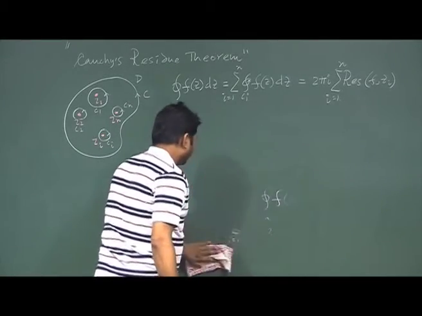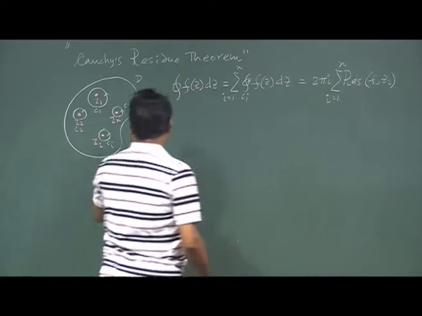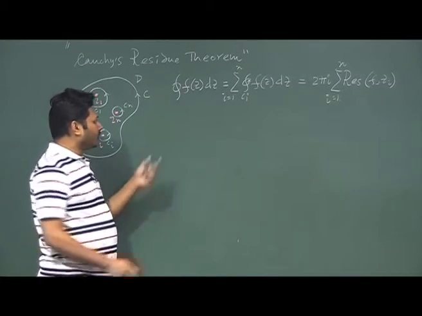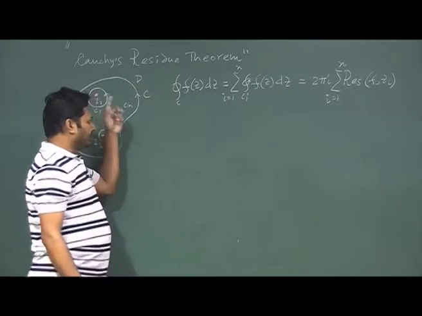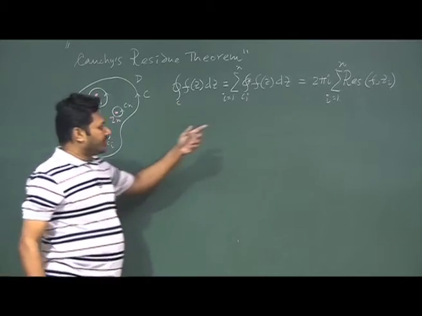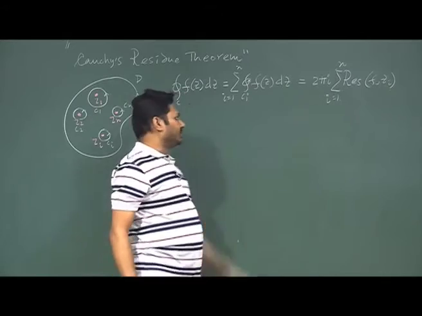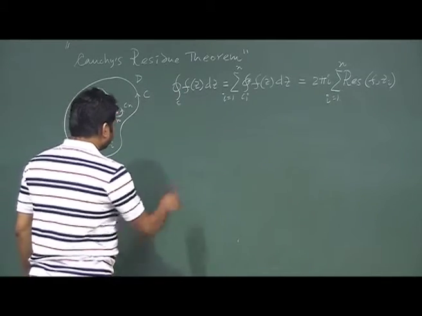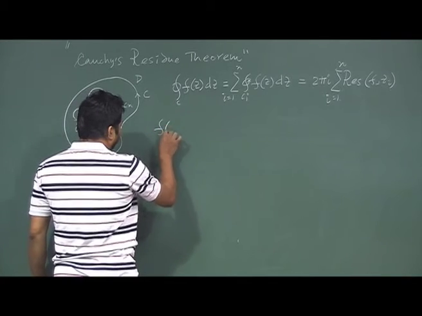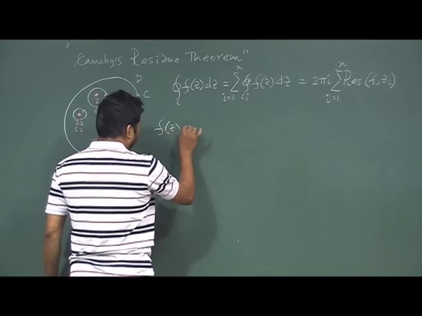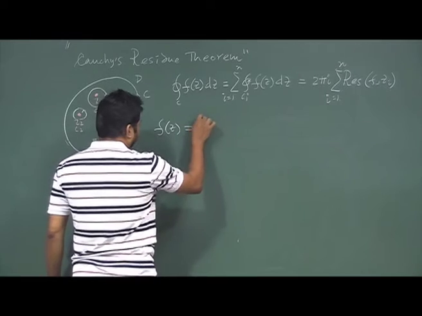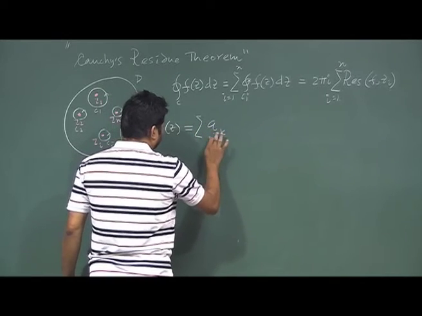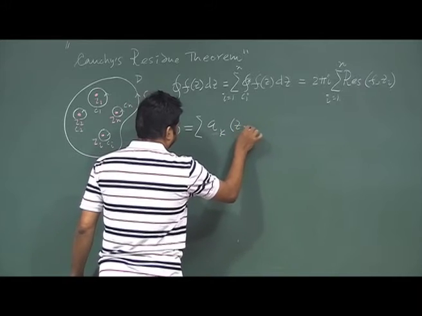The statement is quite straightforward: if a function is analytic except at these points, and I want to find the closed integral over that region, then I will have 2 pi i times the summation of residues. Okay. So now let us go back to our Laurent series expansion. In Laurent series expansion, I have